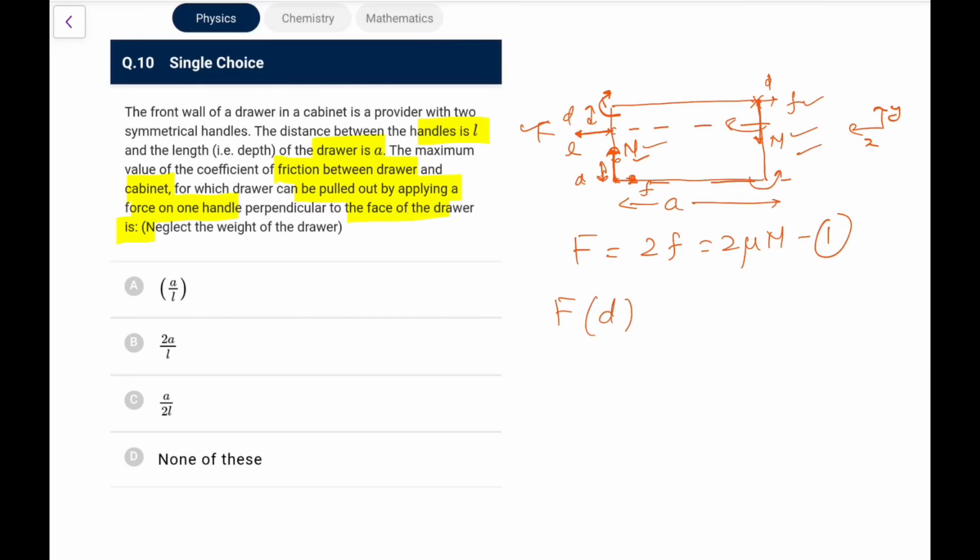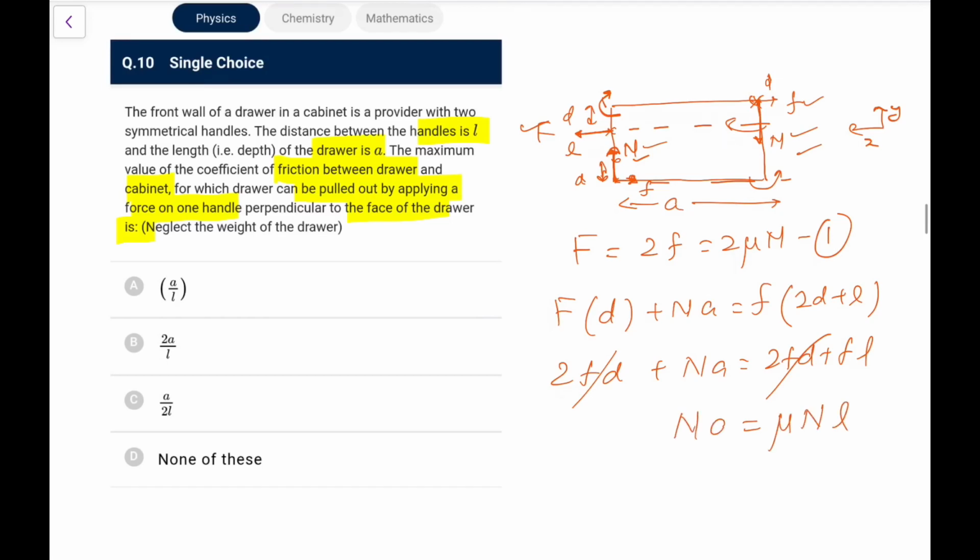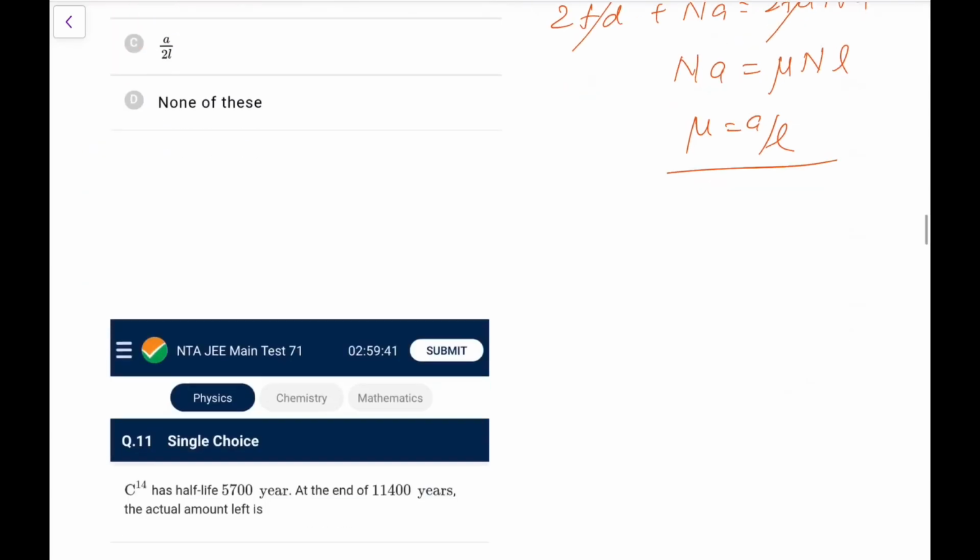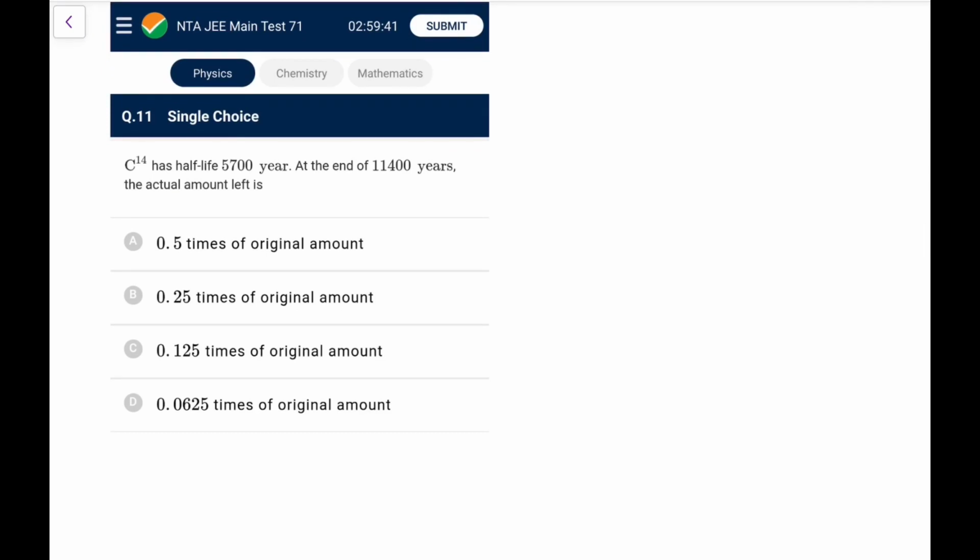So the torque of F would be F into D from this corner, and this normal torque would be N into A, and of this small f would be this whole length there, that is 2D plus L. Now F is 2FD plus NA, that is 2FD plus FL. So what you get is cancelled, and F is mu N. So what you have, mu N L is N A. So mu comes out as A by L.